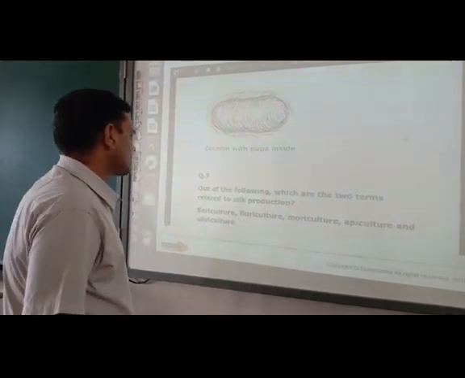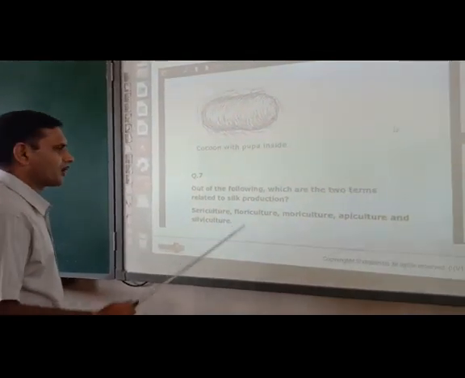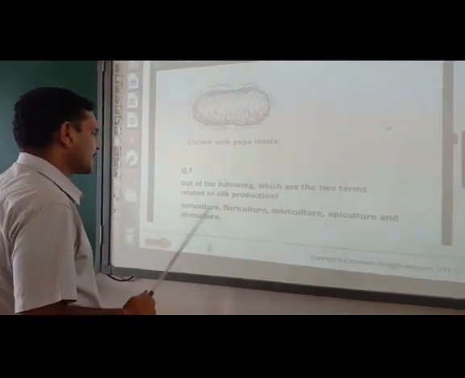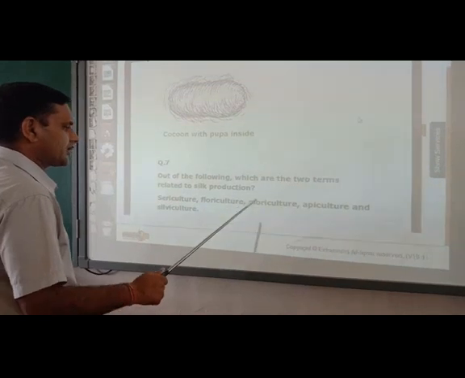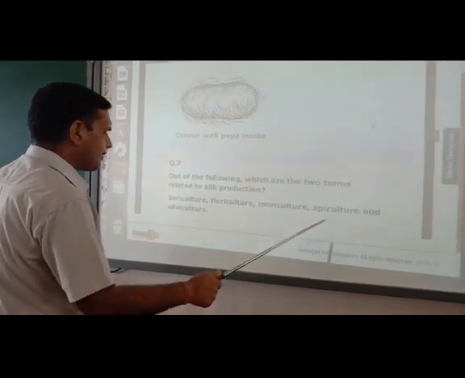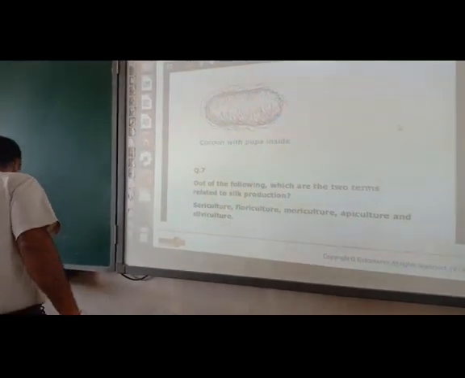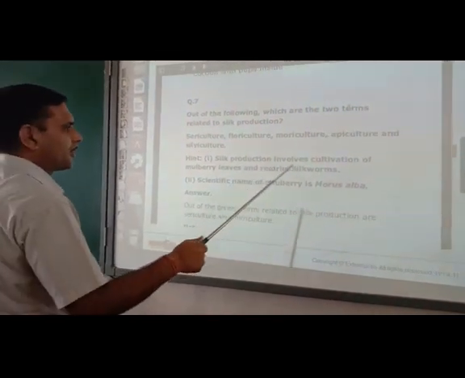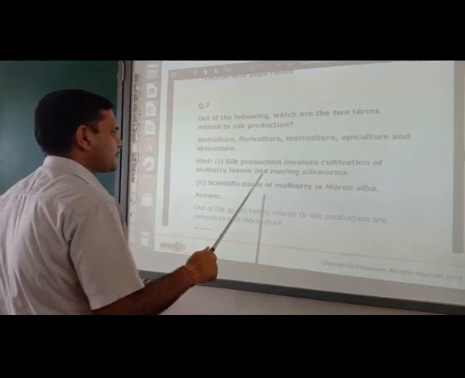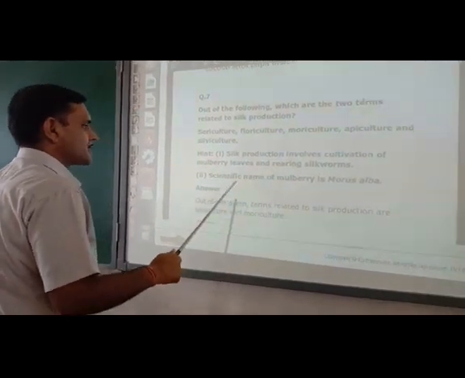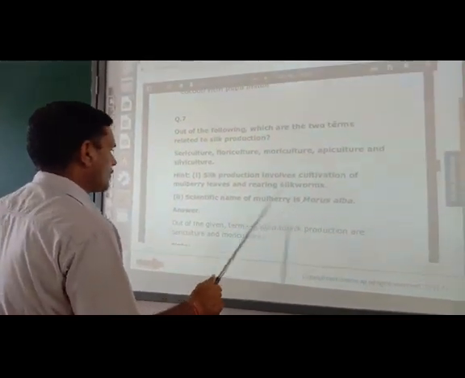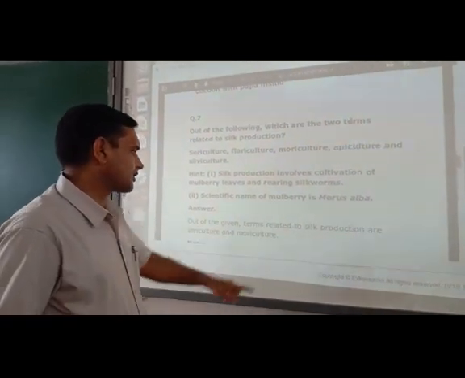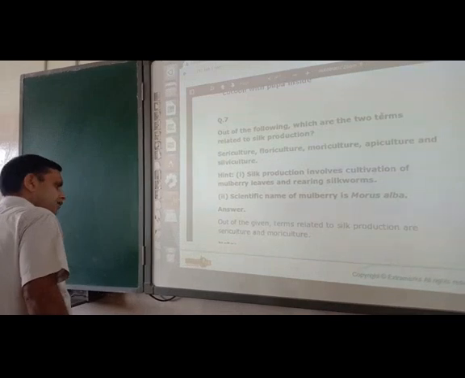The question number 7 is, out of the following, which are the two terms related to silk production? Sericulture, floriculture, moriculture, apiculture and silviculture. Silk production involves the cultivation of mulberry leaves and rearing of silkworms. Scientific name of mulberry is Morus alba. Answer is, the terms related to silk production are sericulture and moriculture.